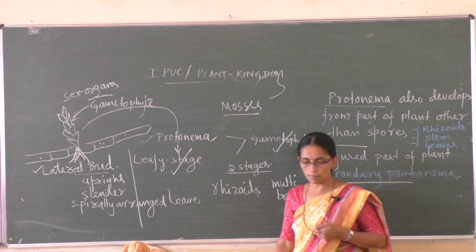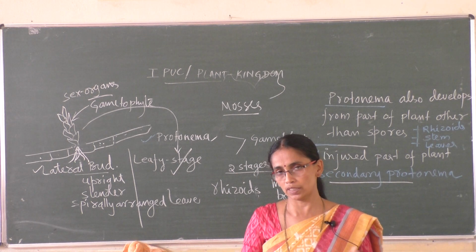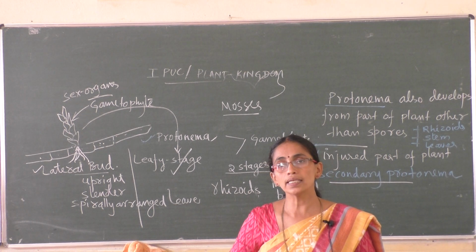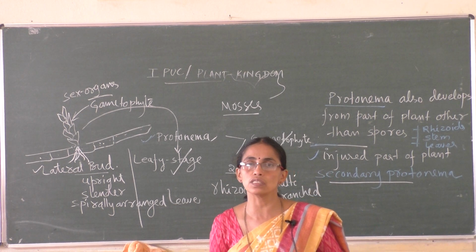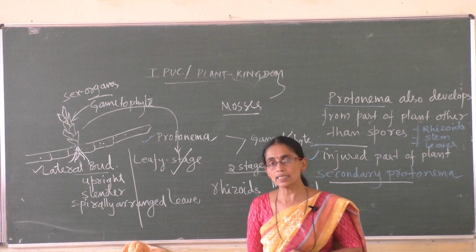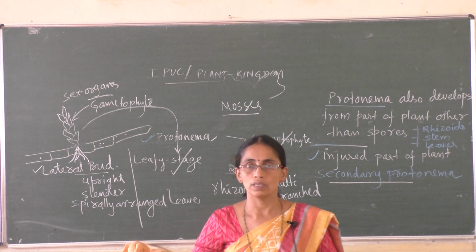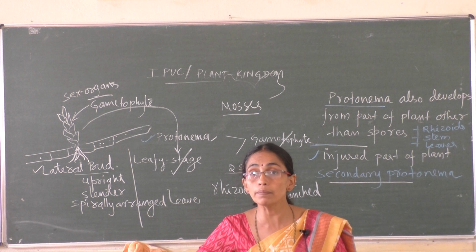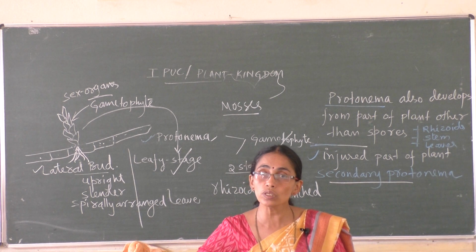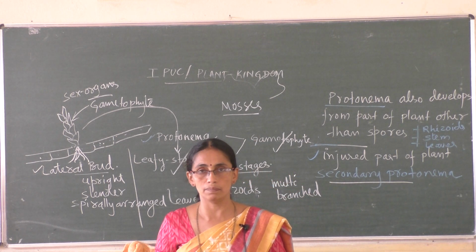So what is protonema? Spores come out from the sporophyte. Spores germinate and give rise to the gametophyte. That is direct spore germination in the case of liverworts. Indirect germination is in the case of mosses, where spores on germination give rise to a creeping, multicellular, filamentous, green structure, the protonema. Protonema produces buds. These buds later change into the gametophyte.